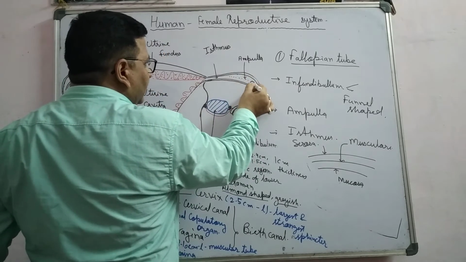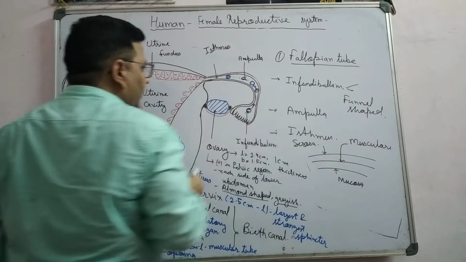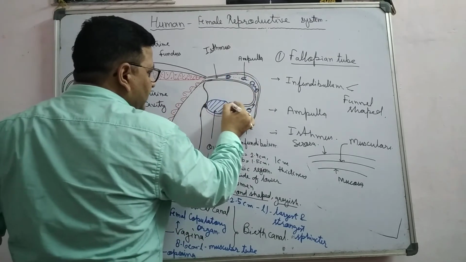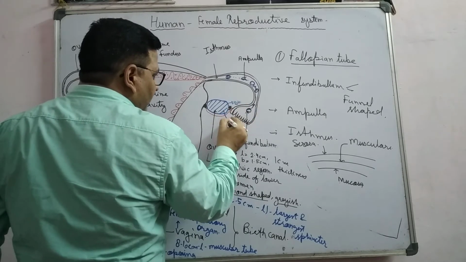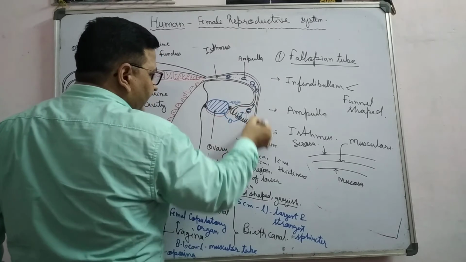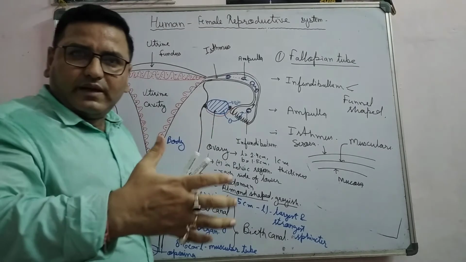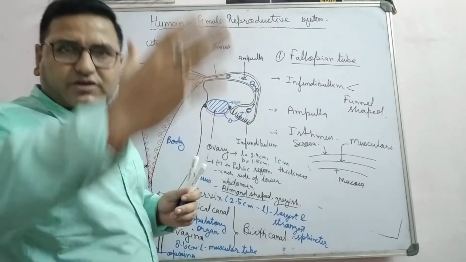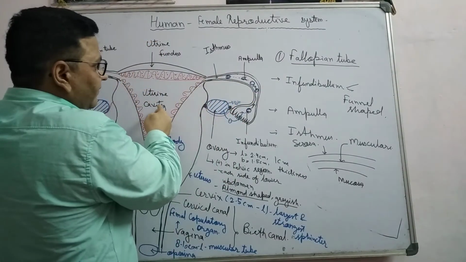Now this moves toward the uterus slowly. The ovum comes out from the ovary and is then caught by the infundibulum with the help of fimbriae, and then with the help of ciliated epithelium, which develops an inner current, this ovum moves toward the uterus.